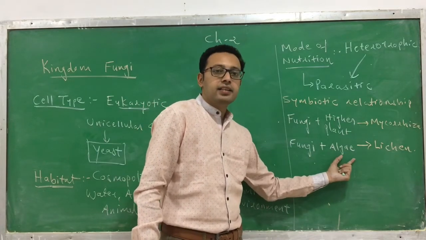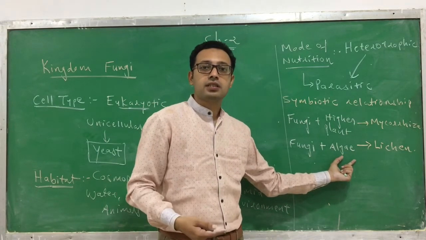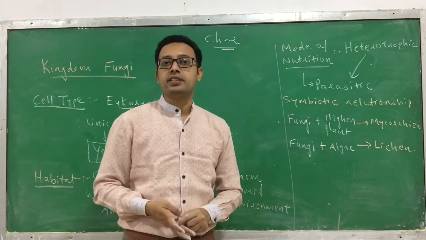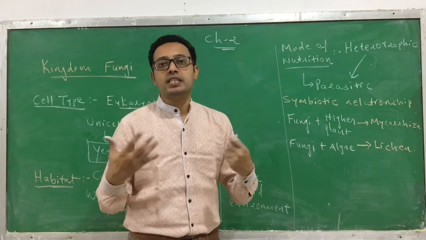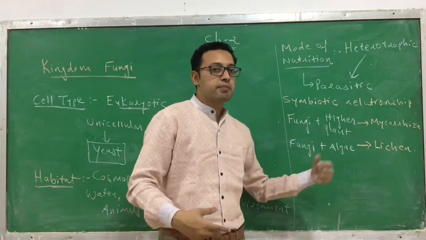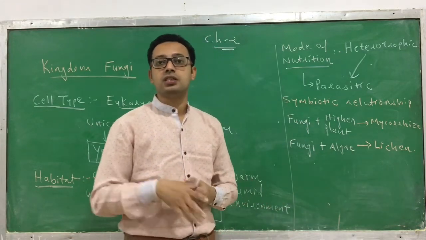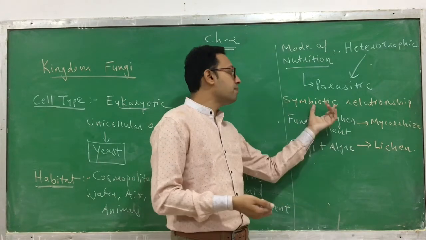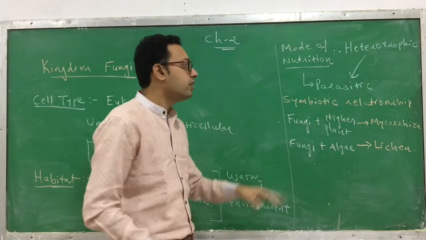Here the algae do photosynthesis, prepare food, and provide it. What does the fungi do in return? The fungi provide a habitat and minerals which are necessary for photosynthesis to the algae. Such a mutual or symbiotic relationship can also be found in the fungi.